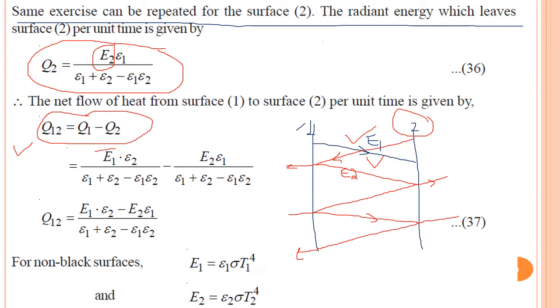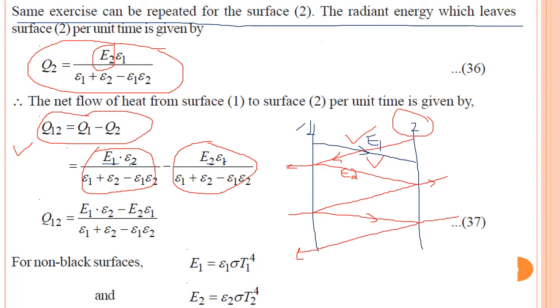So for body 1 we had derived this thing, E1 epsilon 2 divided by epsilon 1 plus epsilon 2 minus epsilon 1 epsilon 2. And for body 2, what I told you is simply you have to replace body 1 by 2 and epsilon 2 by 1. The rest is the same.